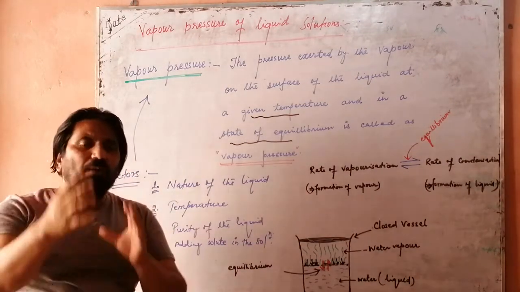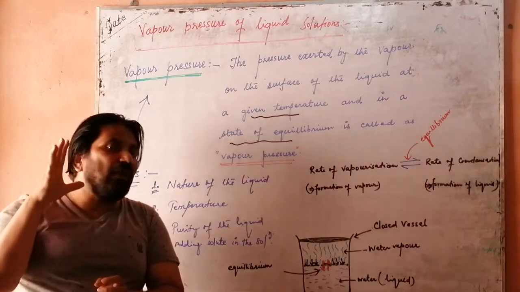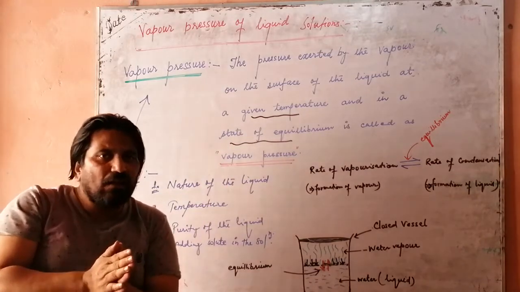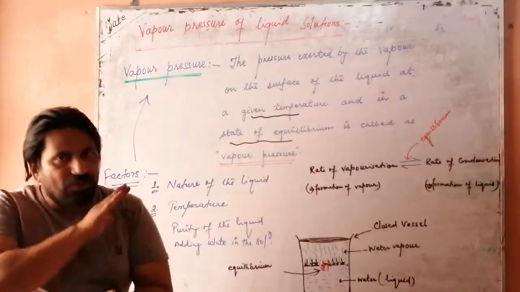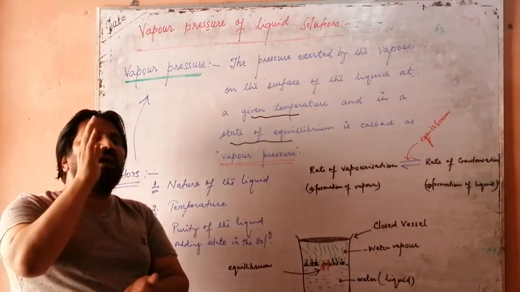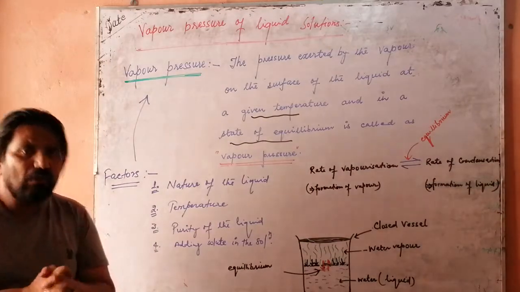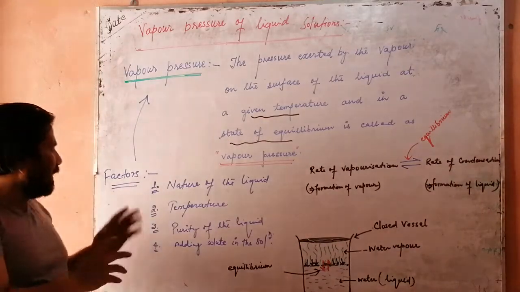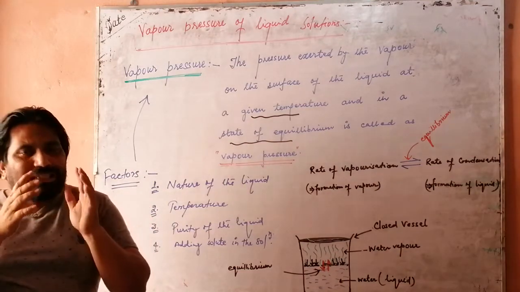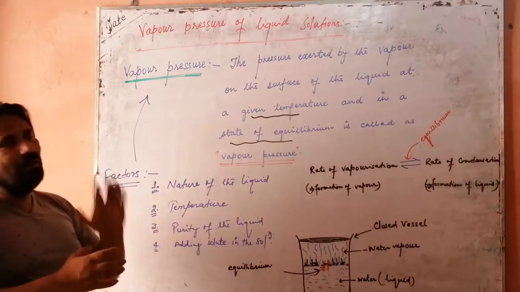So, in a simple way, we can define the vapor pressure as the pressure exerted by the vapor on the surface of the liquid at a given temperature and in a state of equilibrium. Vapor pressure is affected by four factors: nature of the liquid, temperature, purity of the liquid, as well as adding solute in the solution. So I think you have understood the vapor pressure very easily.